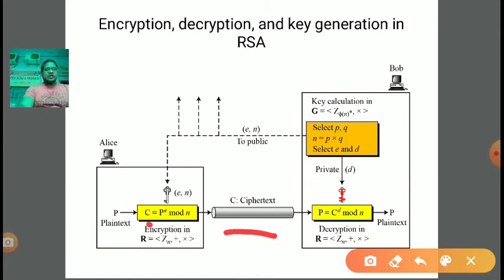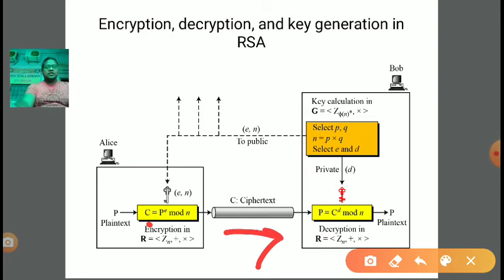Now this C, the ciphertext, will be forwarded in the insecure channel to the receiver, right? At the receiver end, the receiver is getting C, and actually he wants to get the plain text P. So at the receiver end the decryption algorithm will be applied.